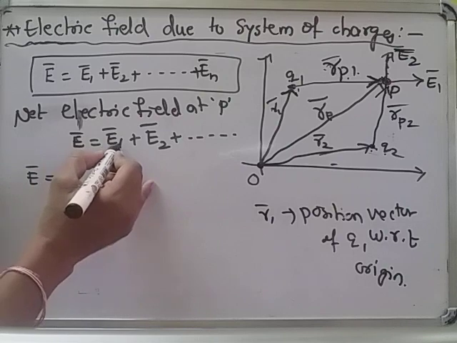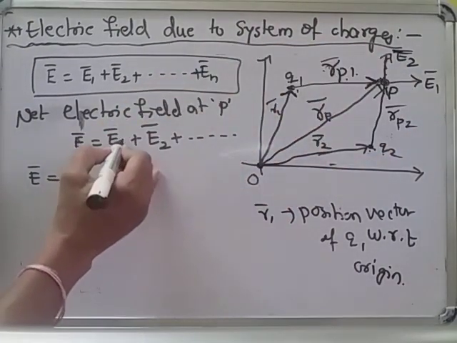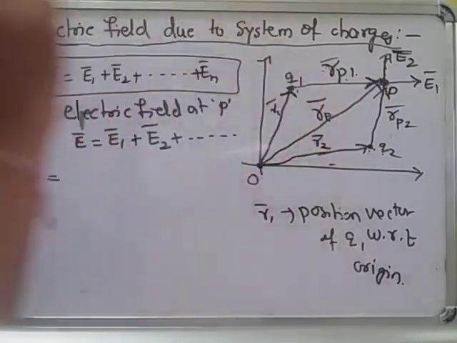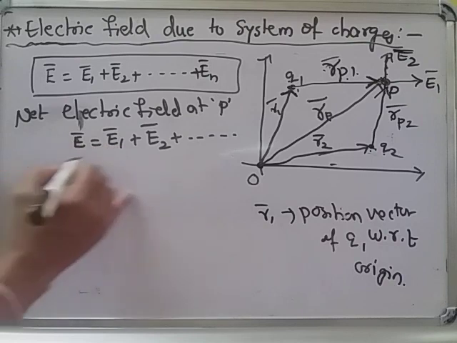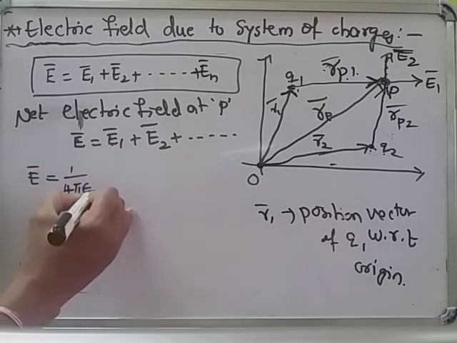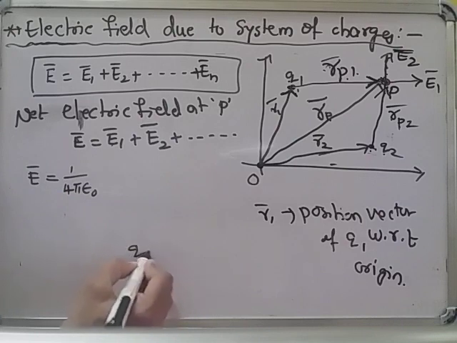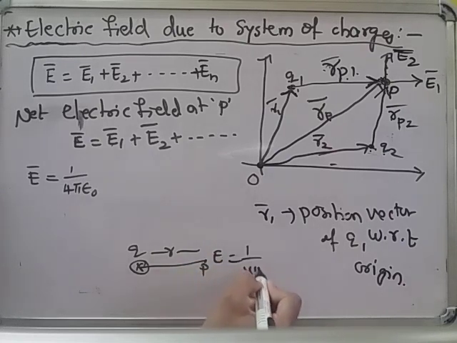And here electric field at point P is there due to Q1 charge. Electric field at point P is there due to Q2 charge also. Electric field at point P due to Q1 charge I want. What is the general formula? 1 by 4 pi epsilon naught. If it is Q charge and R distance, then electric field at point P is 1 by 4 pi epsilon naught into Q by R square.